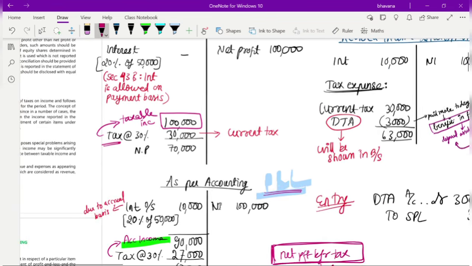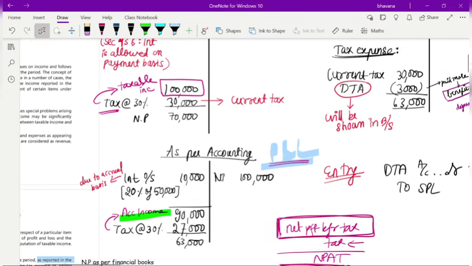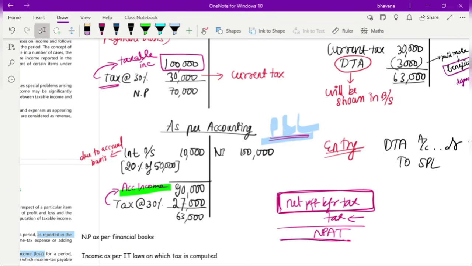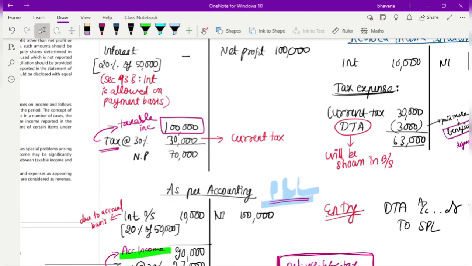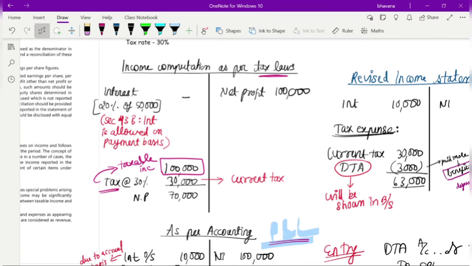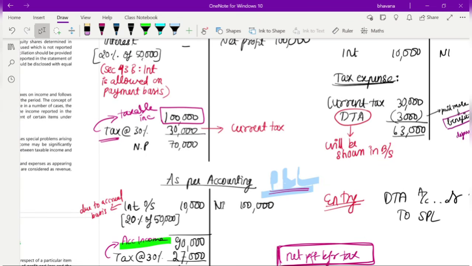So there are two types of income. One is as per P&L: the income before you deduct your tax is known as your accounting income. And as per tax laws, the income that is there before deducting the taxes is known as your taxable income. So two simple words: accounting income, taxable income.